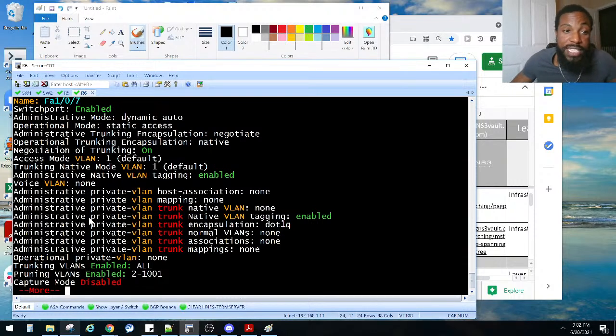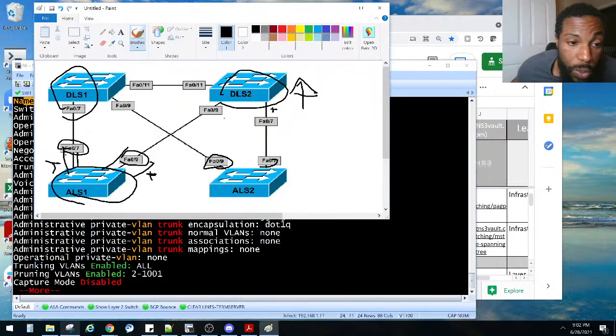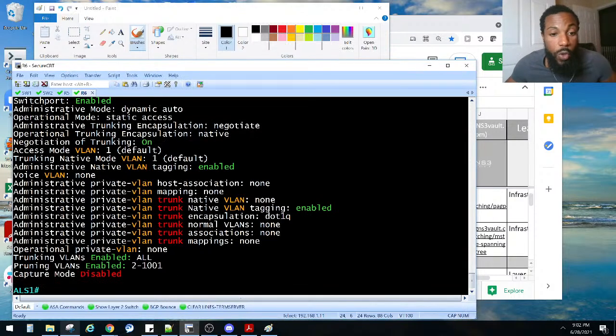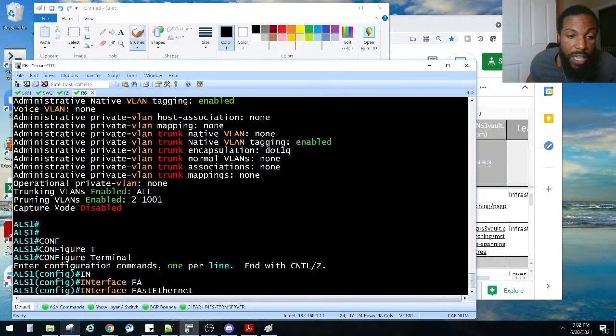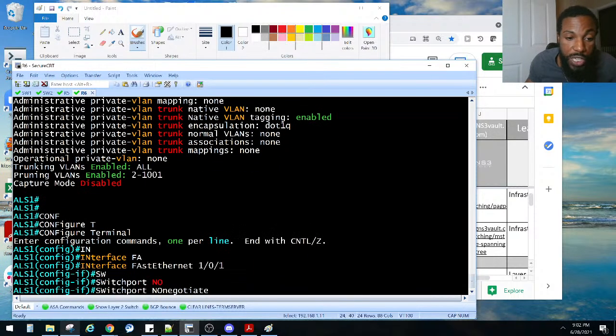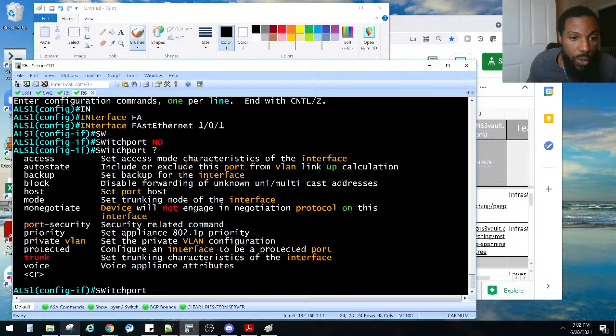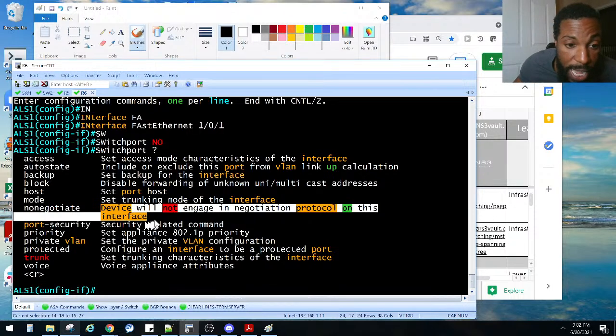It is negotiate. So we need to set port 107, which is this guy right here, and 109 to negotiate, right? As opposed to non-negotiate, to not negotiate as a trunk. So interface FA107, switch port negotiate, not non-negotiate. We said dynamic, didn't we? You see, if we did non-negotiate, it would not negotiate.